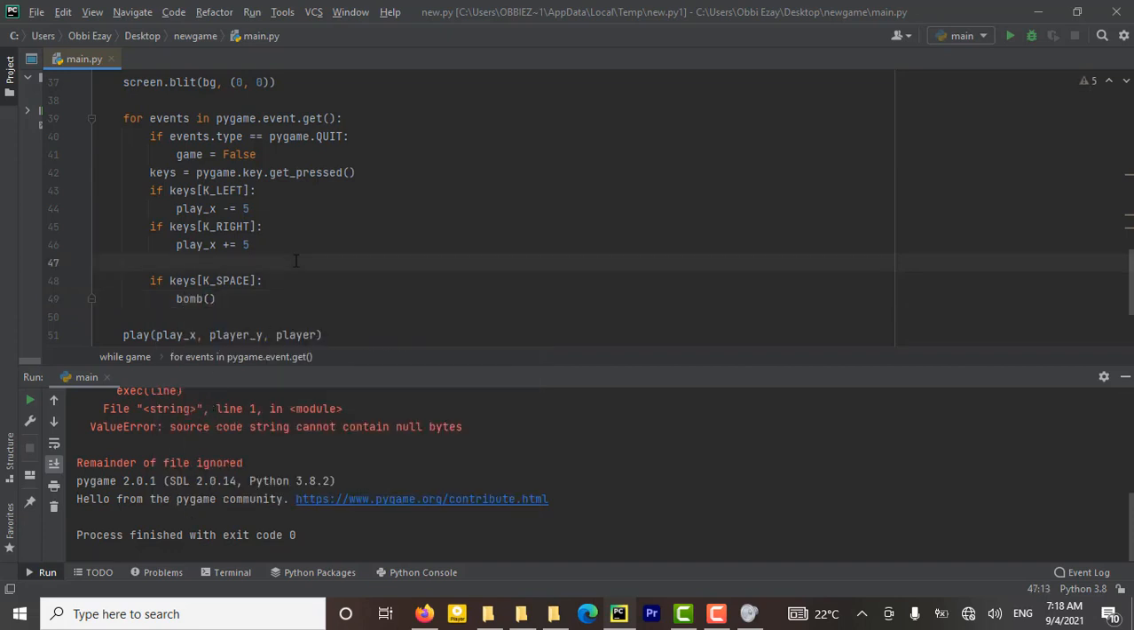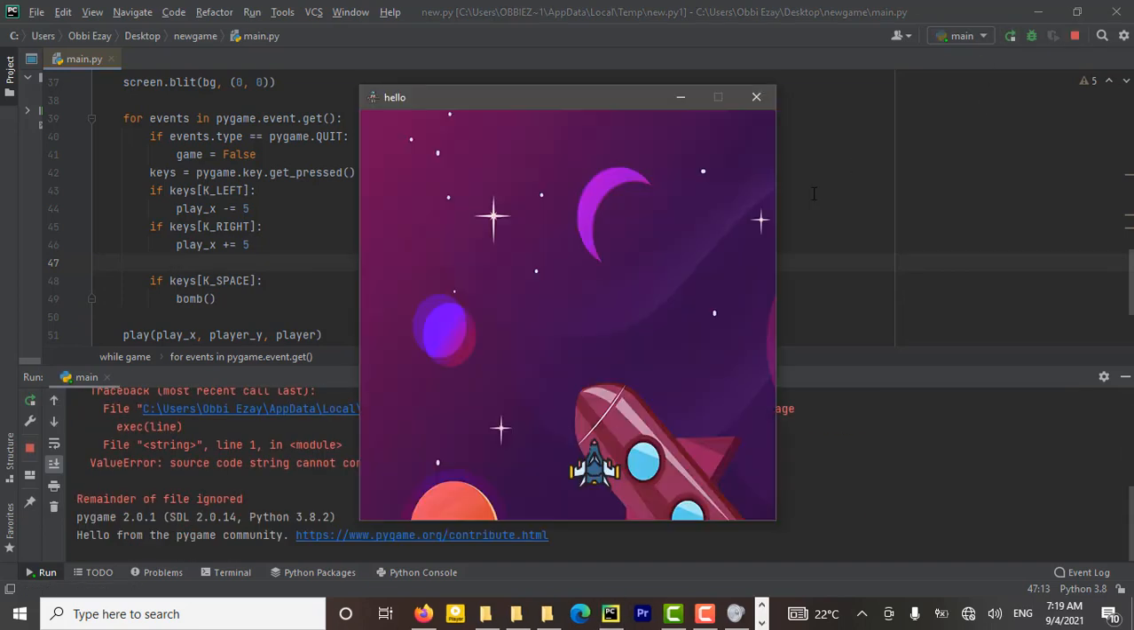So let me run my app. And the song plays, the sound plays. So that is how you can import sound. You can play music, play sound in your Python application. That is as simple as that.